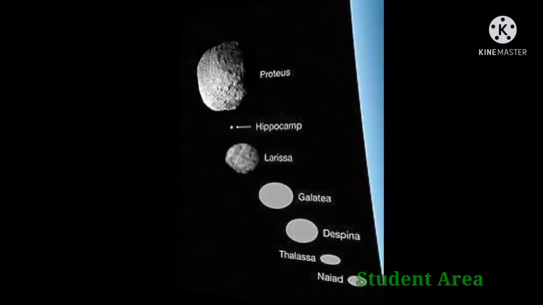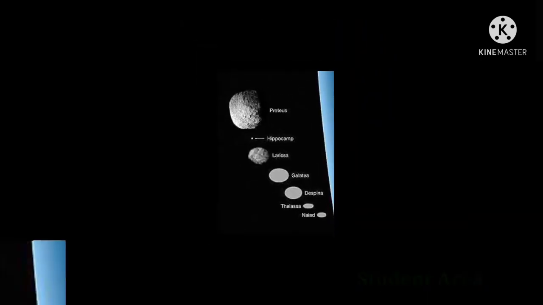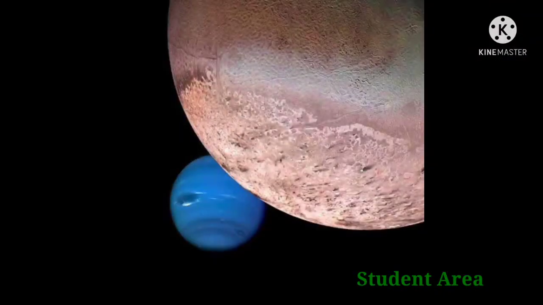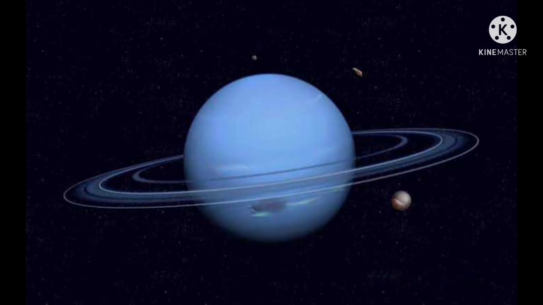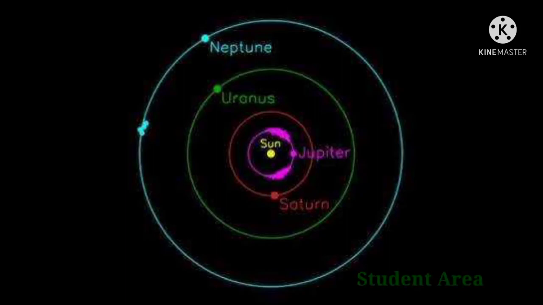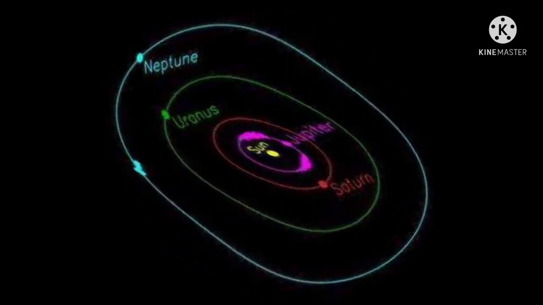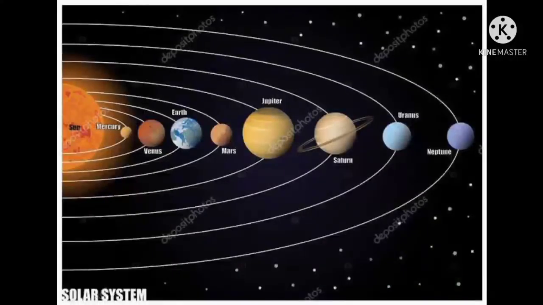Neptune has 14 known moons. Triton is Neptune's largest moon. Triton was discovered by William Lassell. Neptune has a planetary ring system, though one much less substantial than that of Saturn, and Neptune has an orbital period of 164 years. That's it. So our solar system is about 4.6 billion years old and it has 8 planets.